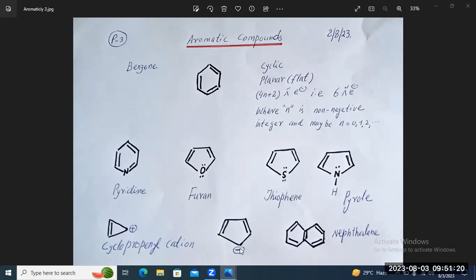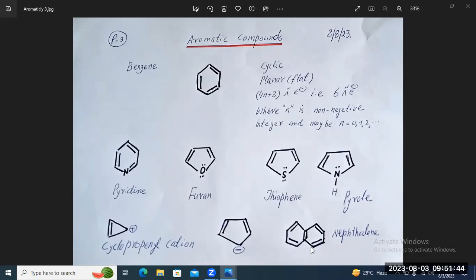So there is conjugation and there is circulation of the electrons on the ring. So the molecule will exhibit aromaticity.